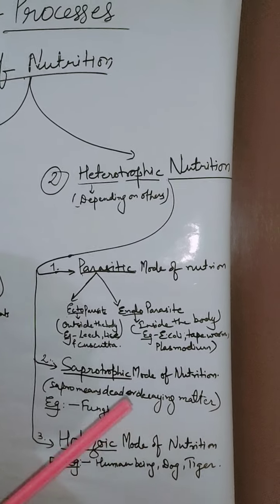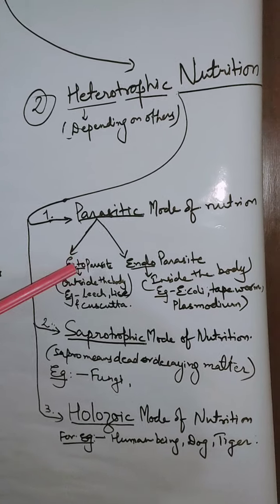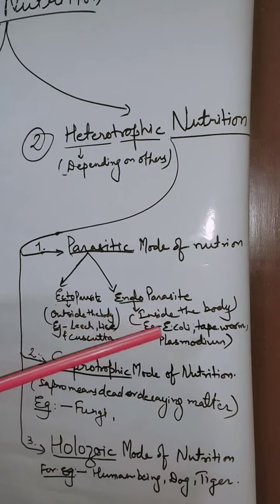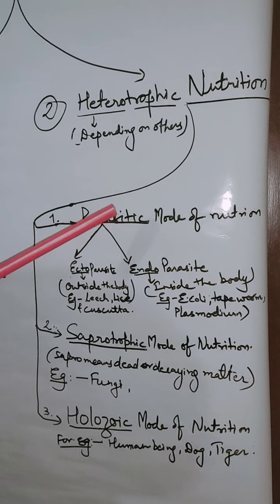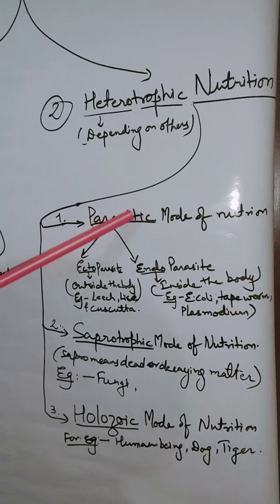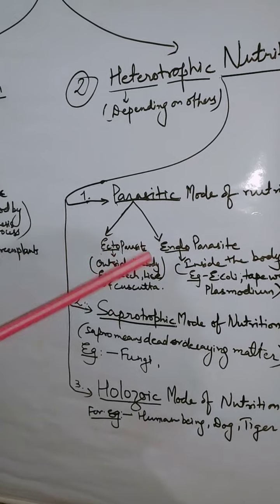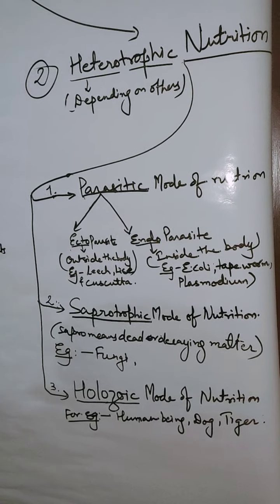In the parasitic mode of nutrition, the organisms are just sucking the nutrition from a host organism, or they suck the food from another organism's body. So it depends on their location, where they are residing on the body of the host organism.